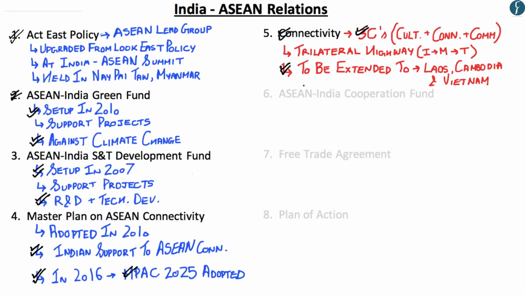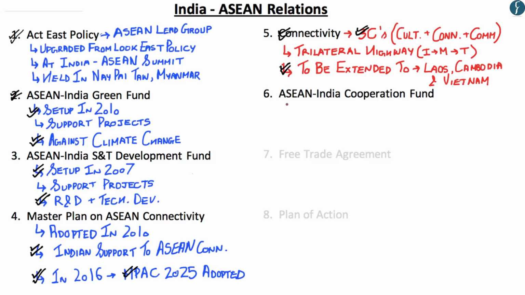So if a question is asked in your prelims examination, such as which of the following are members of the trilateral highway, you know that the answer is India, Myanmar and Thailand. Or if a question is asked, onto which countries the India-Myanmar-Thailand highway is being extended to, you would know that the answer is Laos, Cambodia and Vietnam. Now we move on to the next point.